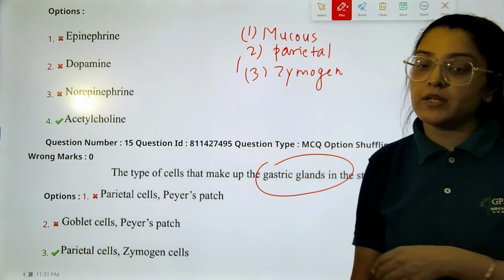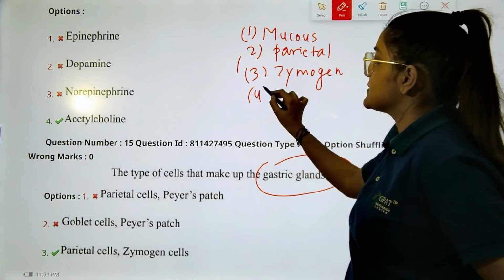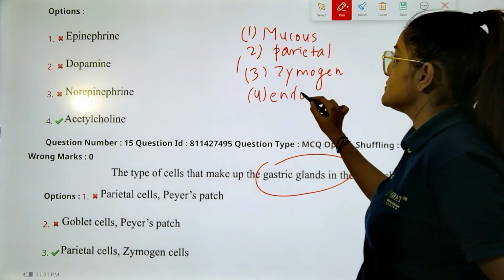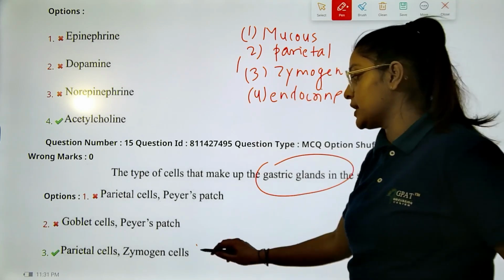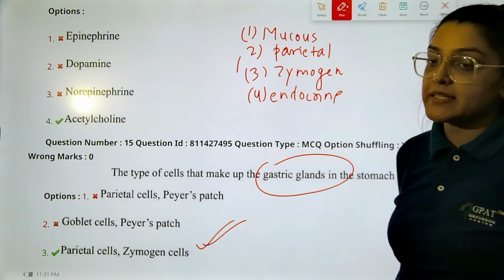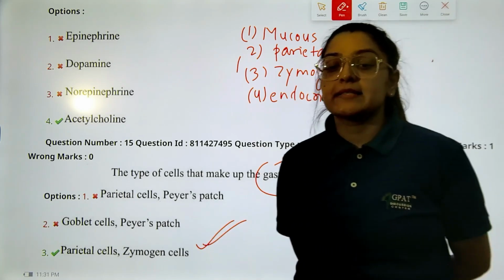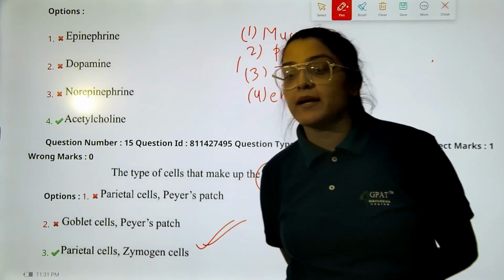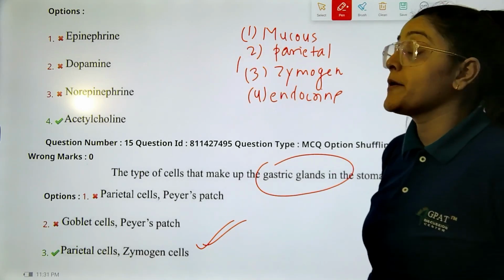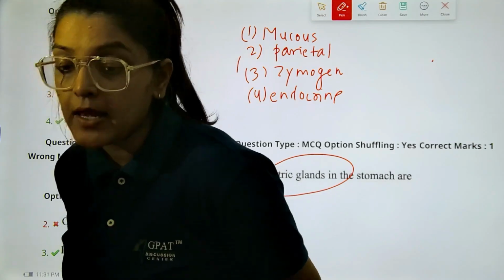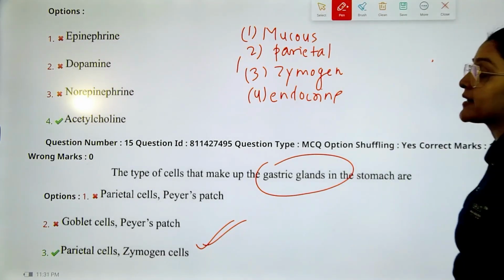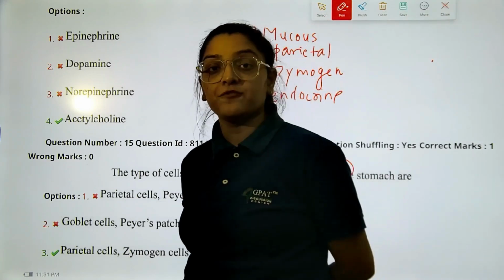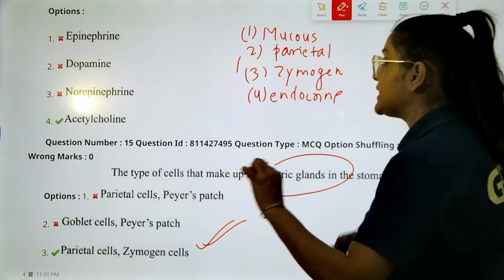And number 4 is going to be your endocrine cells. Here you have to find the best combination, so none other than your zymogen cells along with the parietal cells. So zymogen cells release your proenzymes, for example pepsinogen, right, which needs to be activated so that it converts to pepsin for the digestion of proteins.